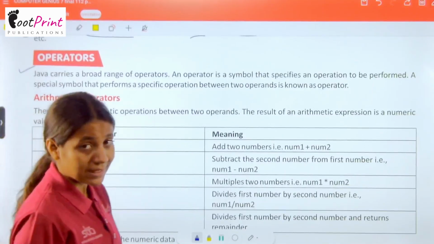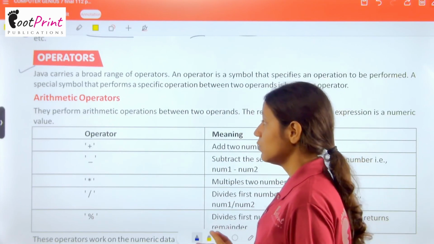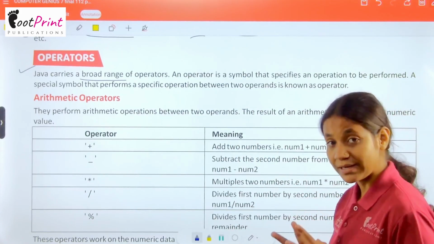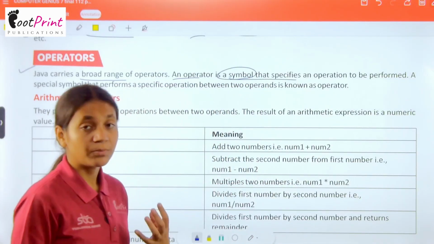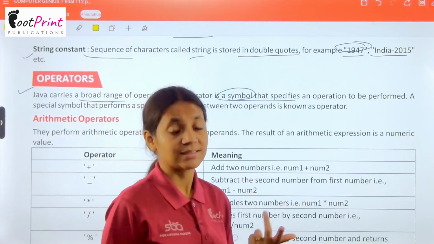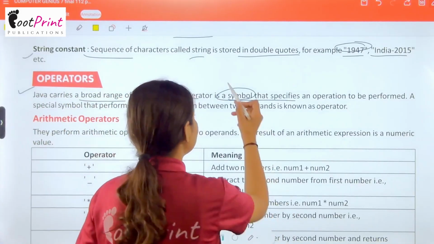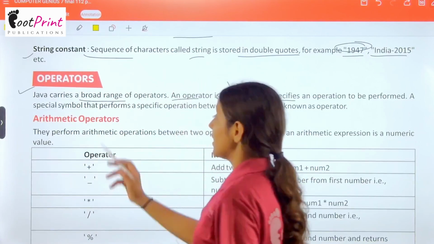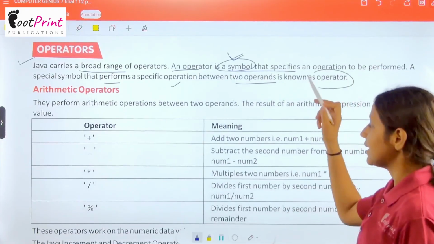Now we have the operators in Java. So Java carries a broad range of operators. हमारे पास Java में operators बहुत सारे होते हैं. An operator is a symbol that specifies an operation to be performed. अब operators होते क्या हैं? जैसे हमारे पास maths में mathematical operation होते हैं add, subtract, multiplication, division. That means वो एक specific operation perform करेंगे. In a similar manner, operator भी ऐसे symbols हैं जो कि एक special operation को perform करेंगे. A special symbol that performs a specific operation between two operands is known as an operator.